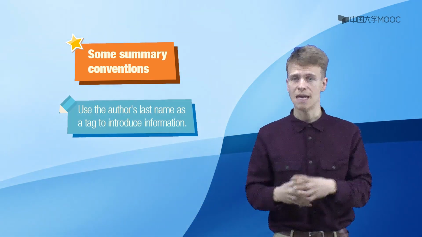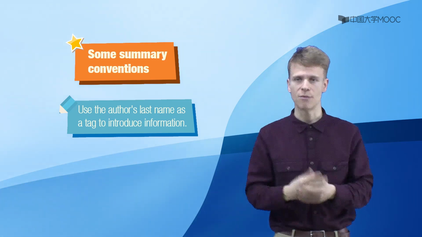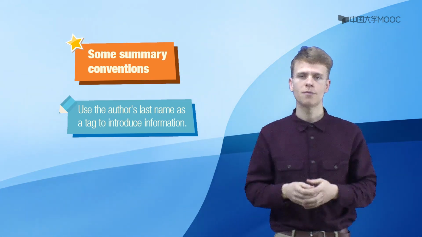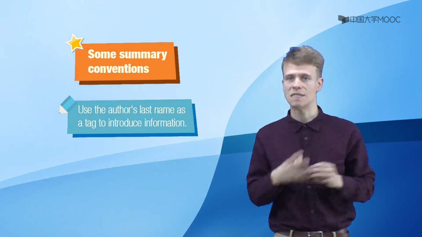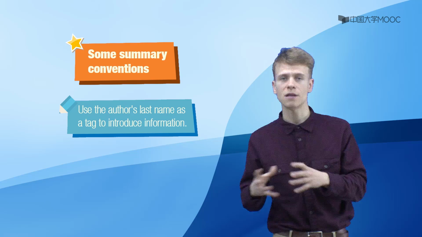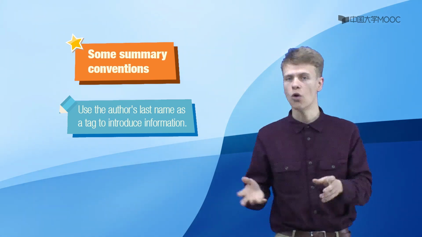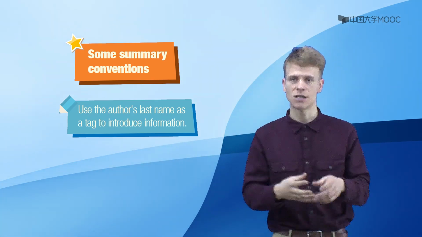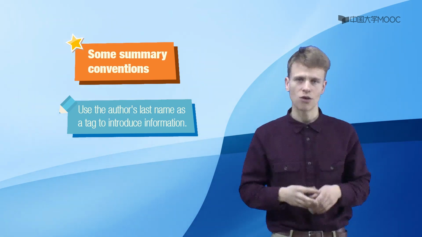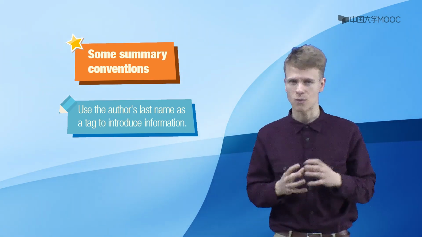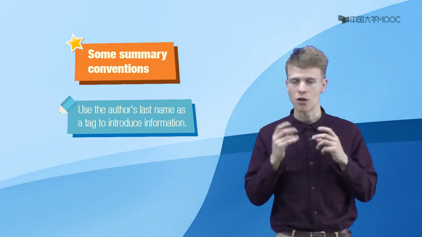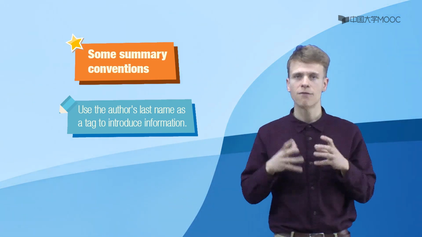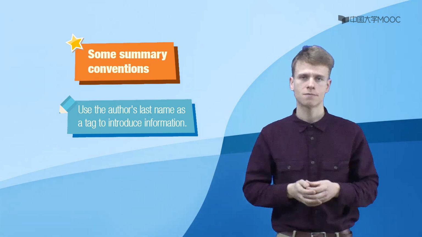Use the author's last name as a tag to introduce the information. For example, Smith argues that population growth and environmental degradation are causally related. Or Brown notes that education in the US has undergone major revolutions in the past 20 years. By using the surname of the author, you are maintaining a formal academic voice.